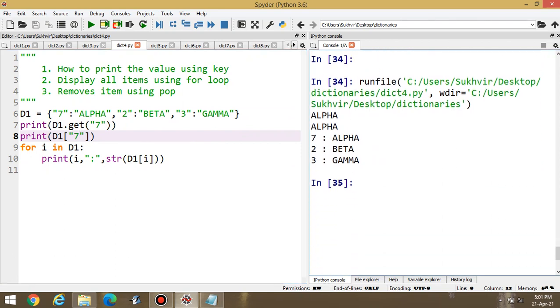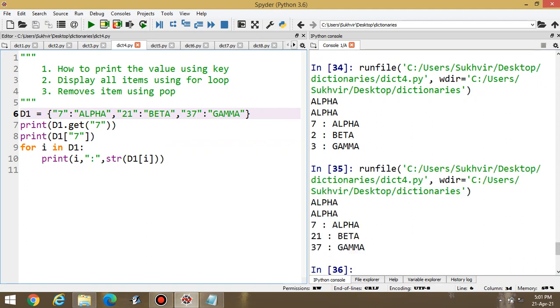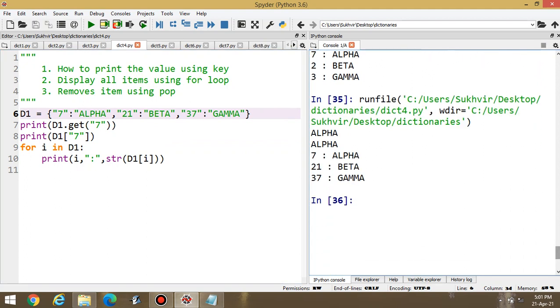Why am I writing 7 here? Basically, some of the students may think that I must start from 1, 2, and 3. It's not like that. Suppose I am writing 21 here and 37 here. I can display the contents accordingly. No issues. I can display the content. Suppose I am writing 17 here.